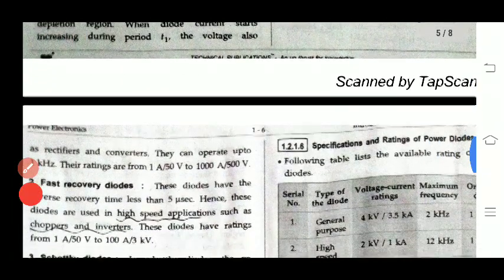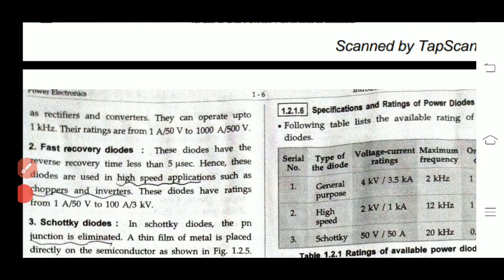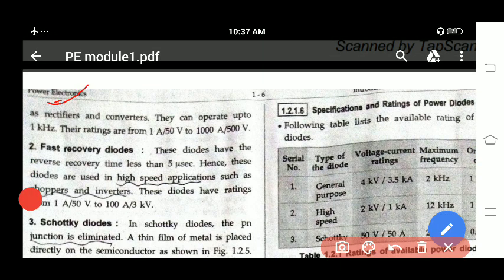Low speed application in the sense that it is used in rectifiers and converters. They can operate up to 1 kilohertz. This much speed it will operate. The rating is from 1 amp at 50 volts to 1000 amps at 500 volts. These are the ratings. This is the general purpose diode.